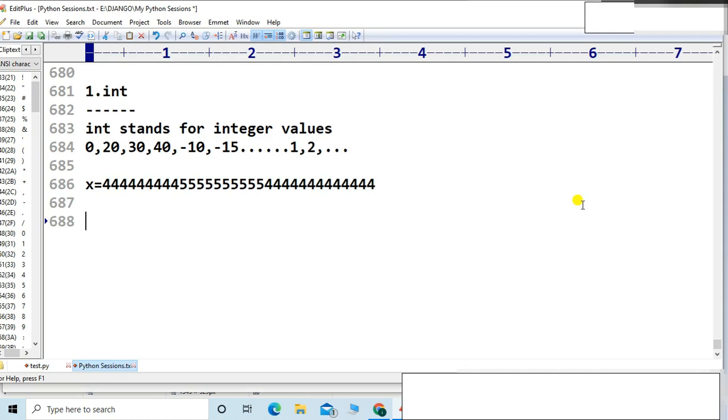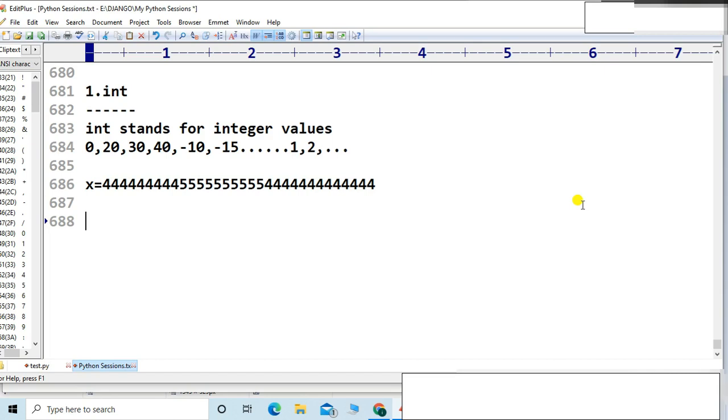Everyone is aware of the number system, it is a very basic concept. There are the decimal form and the binary form, and I think everyone is very much aware of those things.